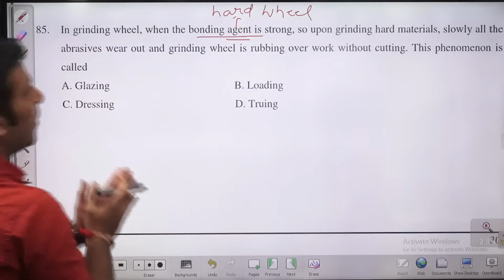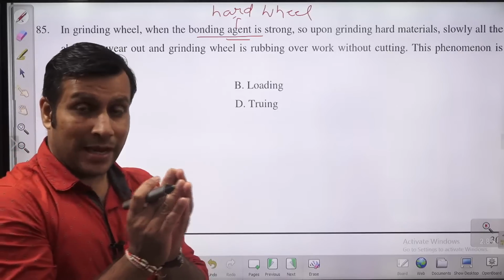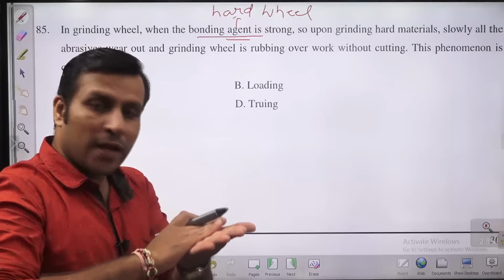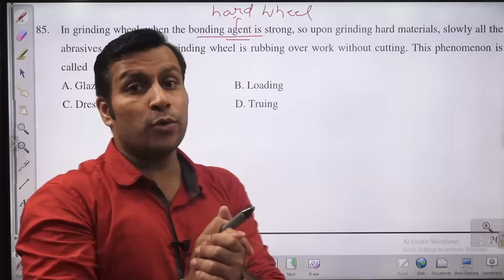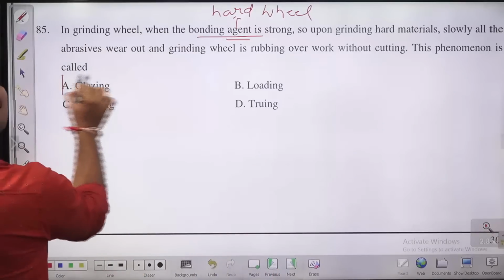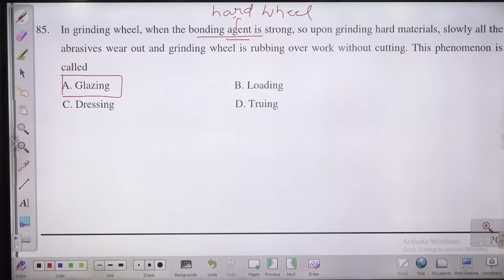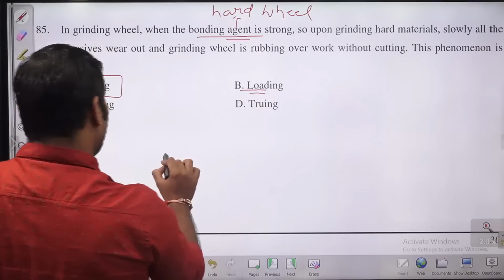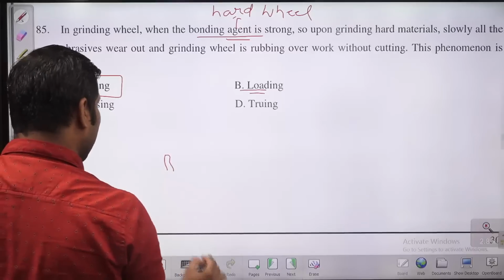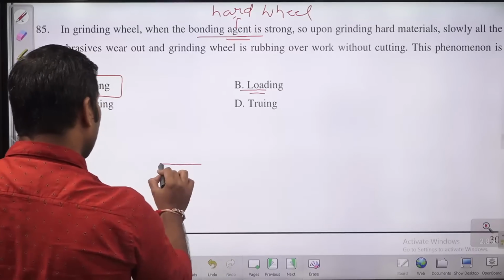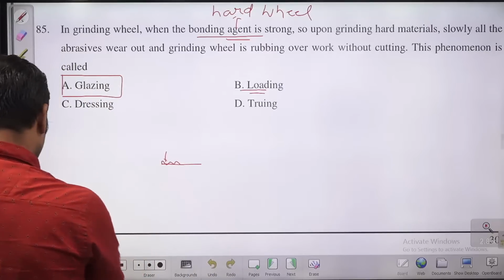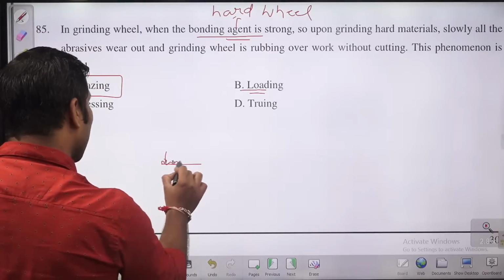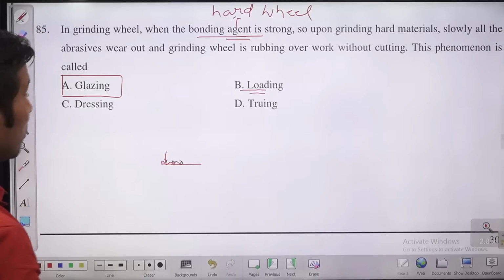Guys, actually when this is going to happen, the abrasives are going to become a kind of glass like, mirror like finish they are going to give, and that phenomena is known as actually glazing of the grinding wheel. Okay, glazing. Loading is what? Loading is a kind of phenomena when between the different abrasive particles of a wheel, if some workpiece material is getting deposited, that is known as loading.